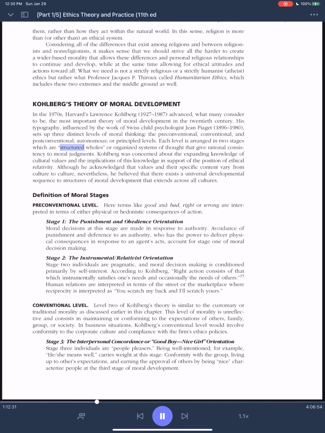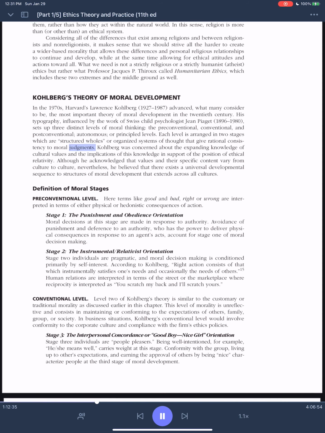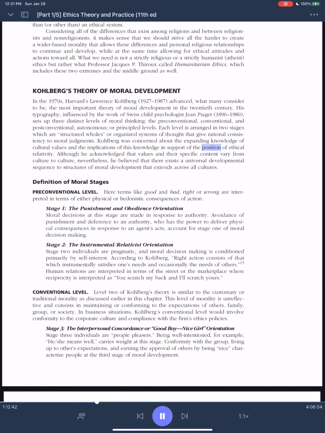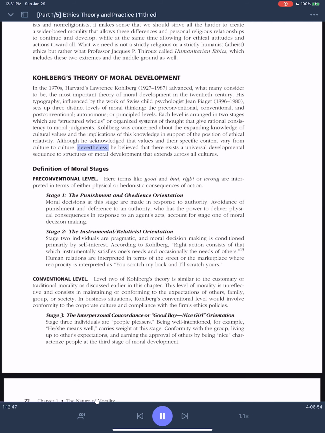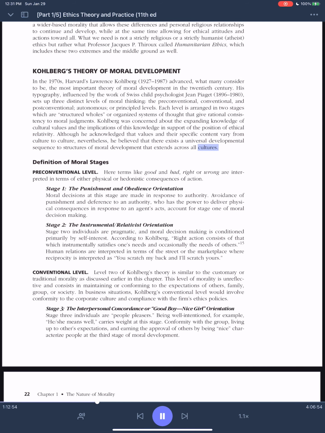Each level is arranged in two stages, which are structured wholes or organized systems of thought that give rational consistency to moral judgments. Kohlberg was concerned about the expanding knowledge of cultural values and the implications of this knowledge in support of the position of ethical relativity. Although he acknowledged that values and their specific content vary from culture to culture, nevertheless, he believed that there exists a universal developmental sequence to structures of moral development that extends across all cultures.